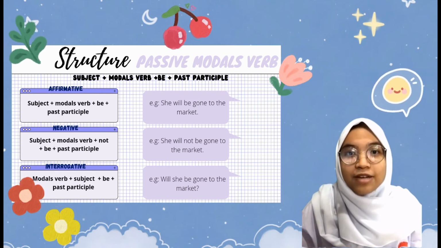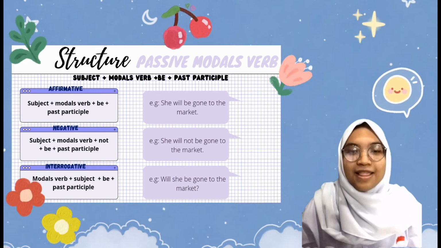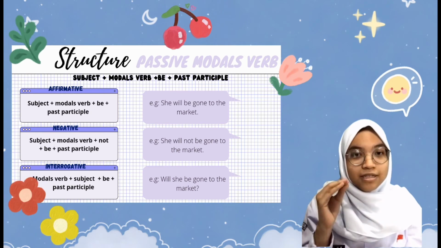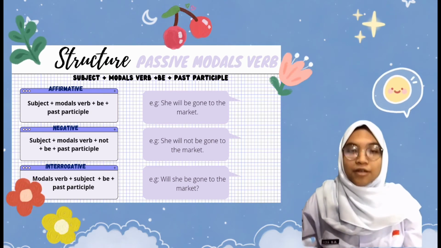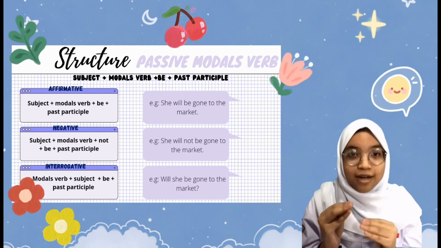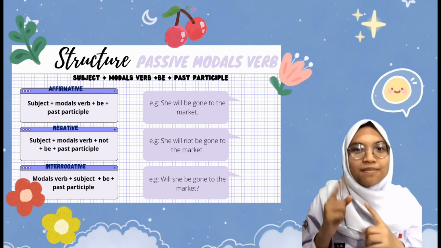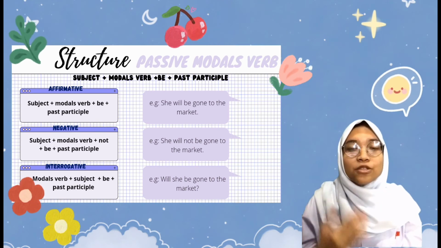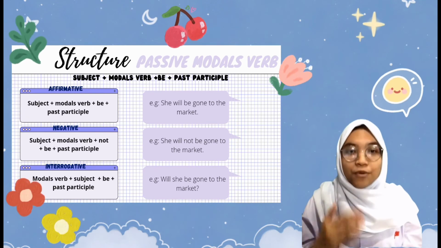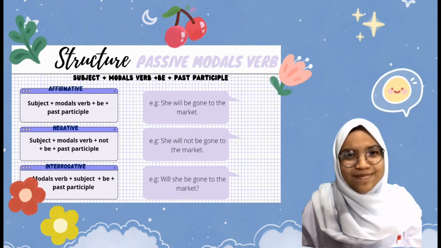In affirmative, we have to use subject plus modal verb plus be plus past participle, like this example. She will be gone to the market. Gone is verb 3 from go. If we want to make it negative, we have to put not after the modal verb, like this example. She will not be gone to the market. And if we want to make it interrogative, we have to invert the subject and modal verb, like this example. Will she be gone to the market?